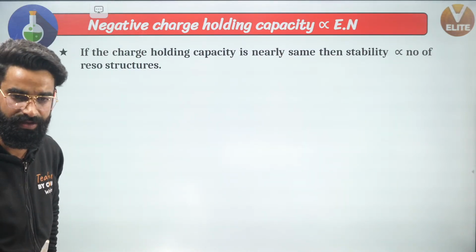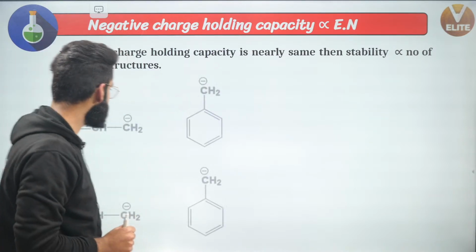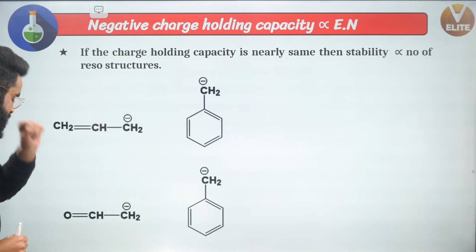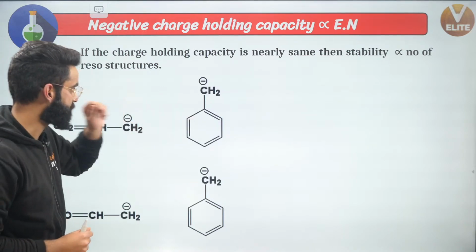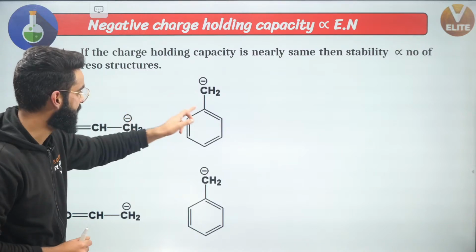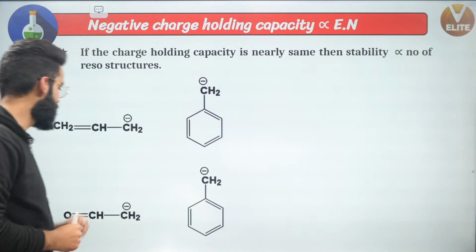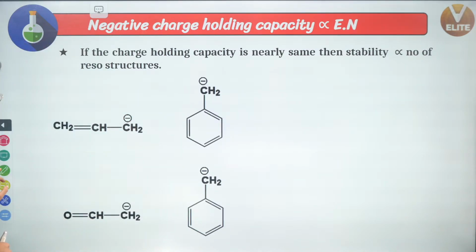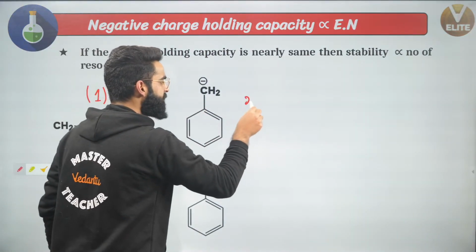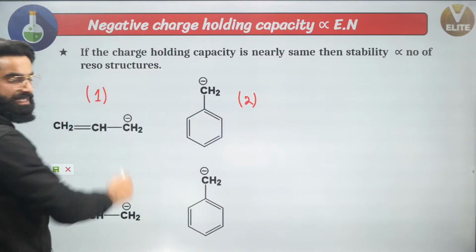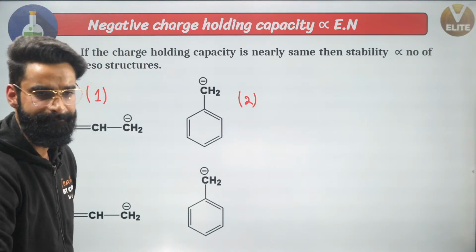What does that mean? Understand. See, guys, these are a few cases which I've shown right here. I need to compare the stability of these two. I need to compare the stability of negative charge in these two and then in these two. What do you think should be the answer? See, guys, let me call this 1. Let me call this 2. Let me know the stability of negative charge in these molecules right here. What do you think?